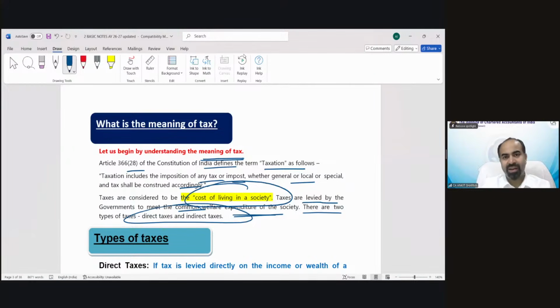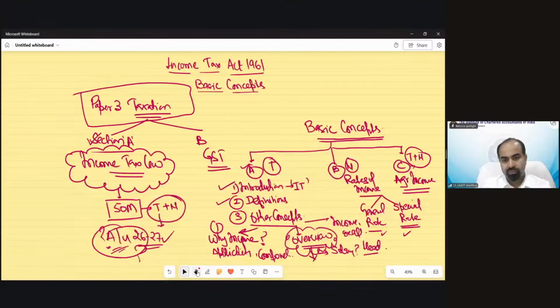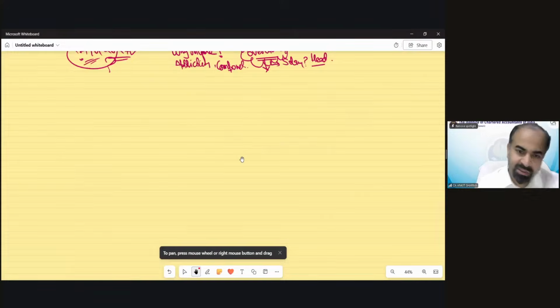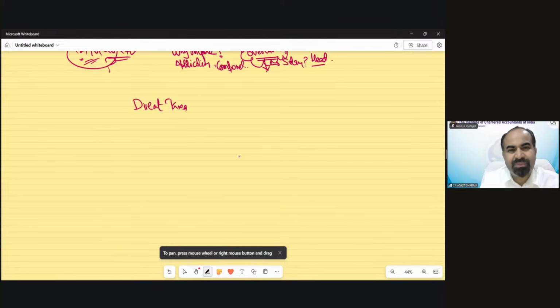Now, what are direct and indirect taxes? Let me explain with the help of a small diagram. I always try to explain things with small diagrams, so that it is really easy to understand. So technically, taxes are of two types, direct taxes and indirect taxes. Now, what's the difference between direct taxes and indirect taxes?